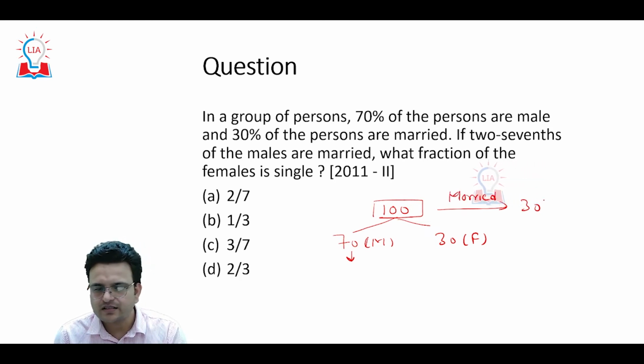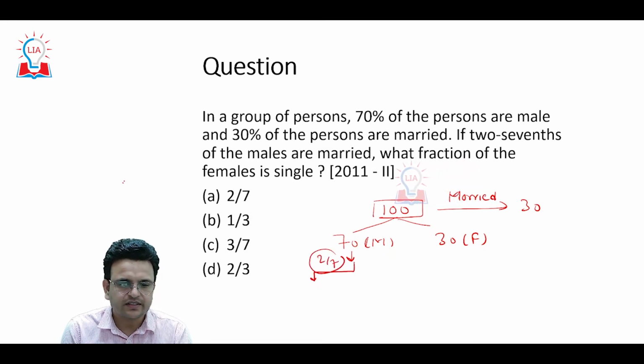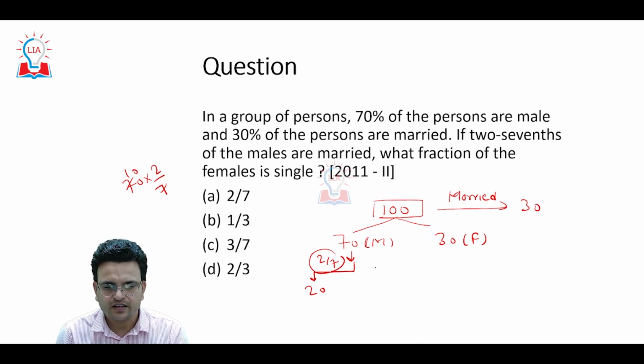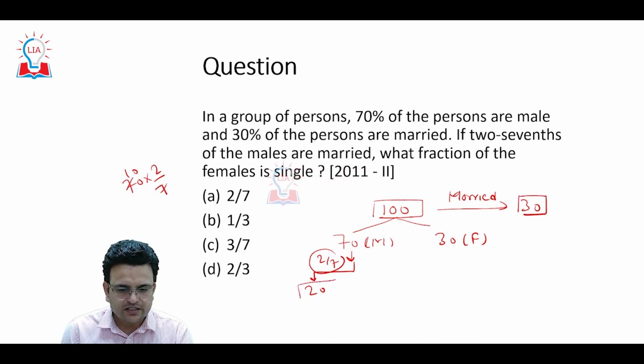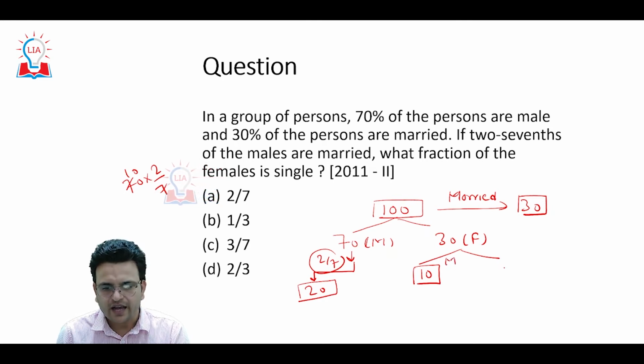Total married persons are 30 and 2/7 of males are married. It means 2/7 of 70, which will be 20. Total married people are 30. 20 males are married, so definitely 10 females are married. And the remaining 20 females are not married.